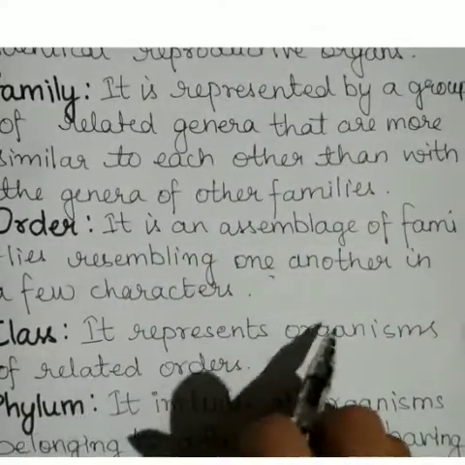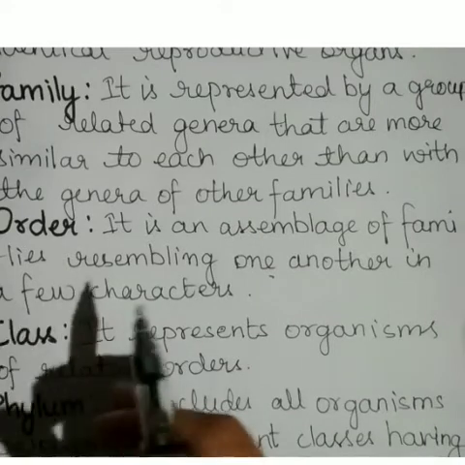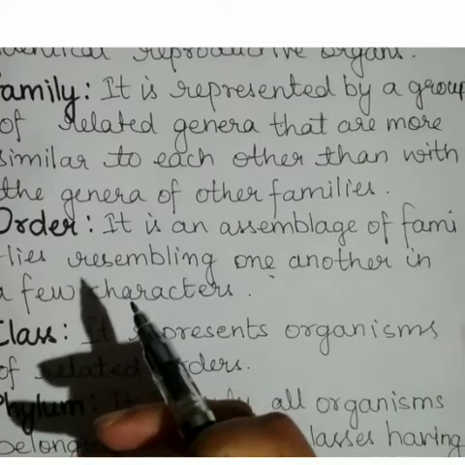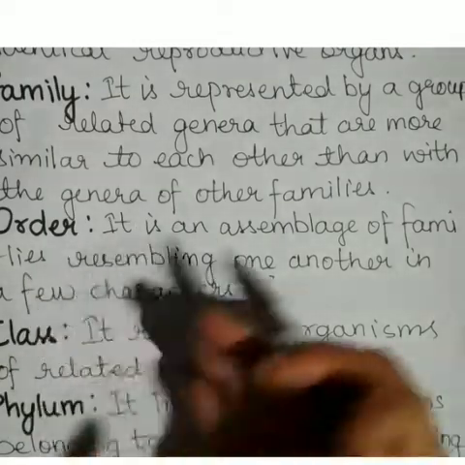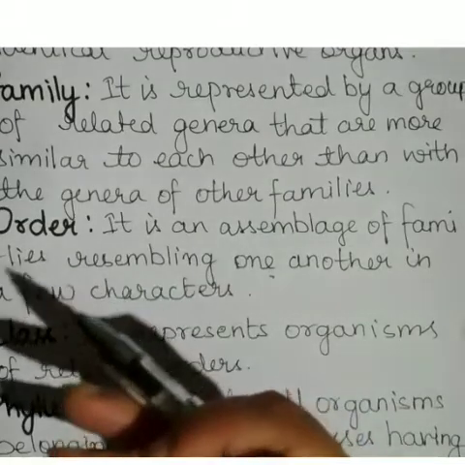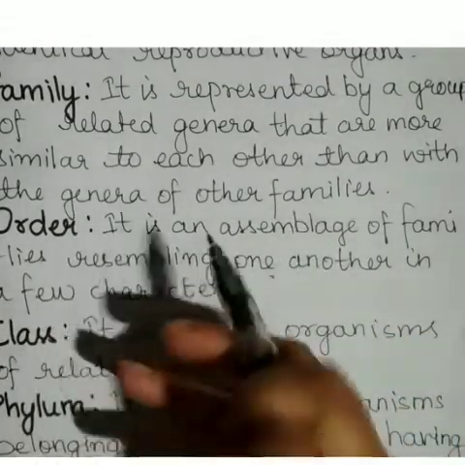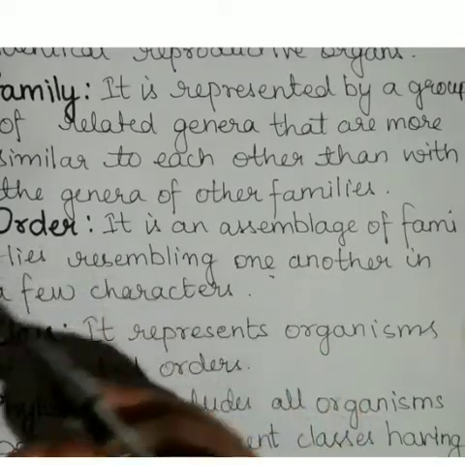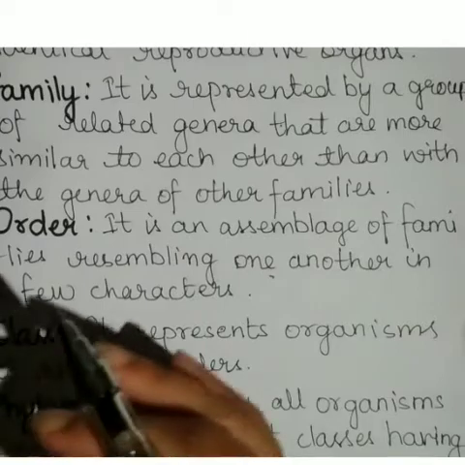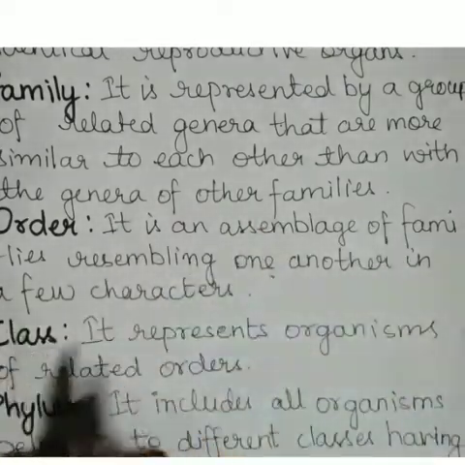Now comes class. It represents organisms of related orders. Suppose chordates such as rats, dogs, bats, dolphins, camels all belong to the Mammalia class. Why? Because they have characteristics like hairy skin, mammary glands and external ear, etc.